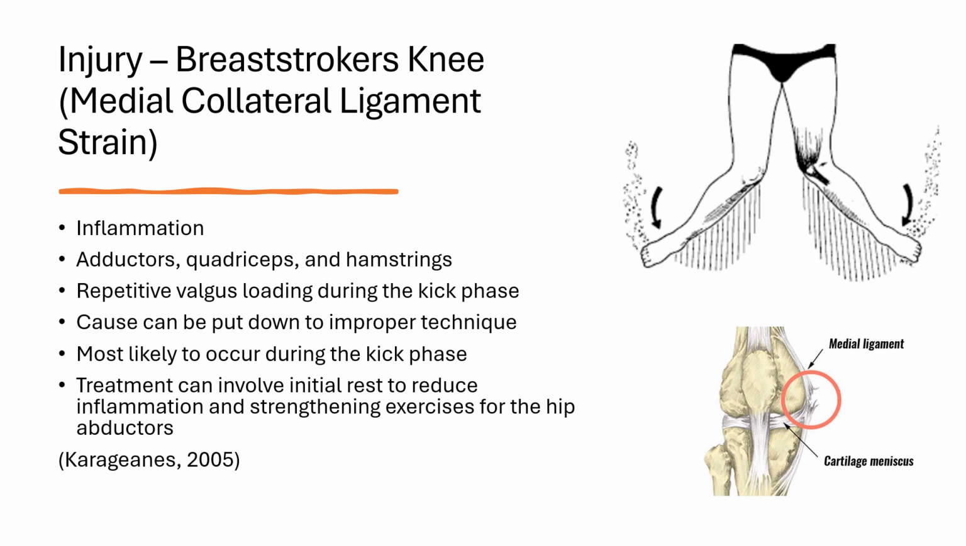Strengthening exercises for the hip abductors and adductors are crucial, as is correcting any biomechanical faults in the swimmer's technique. To prevent this injury, the swimmer can focus on technique, particularly by ensuring the hips lead the movement rather than relying on the knee-driven force.